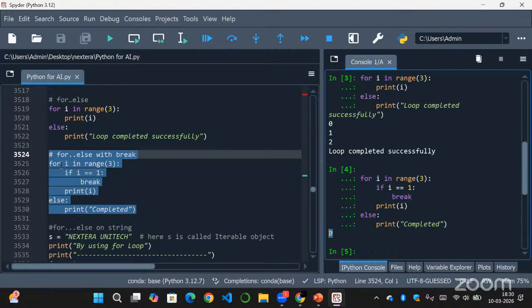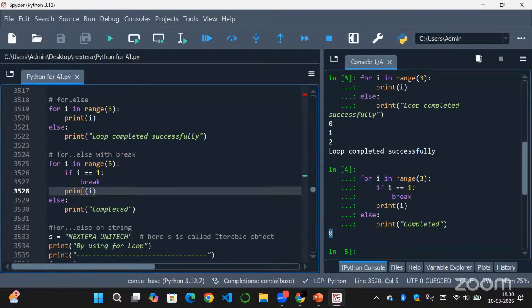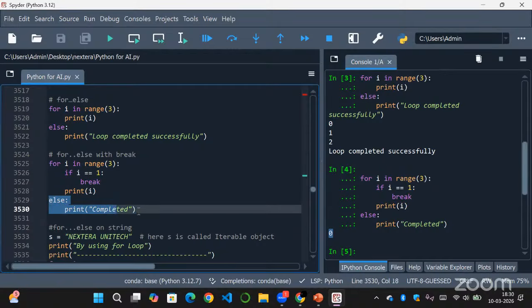And then i will refer to 1, right? Because range is an iterable object, it will refer to 1 and check if 1 is equal to 1. As that condition is true, the break will be executed and the loop will stop completely. It will not print any of the remaining statements because the loop has been stopped in between. As the loop has been stopped, else also will not be executed.